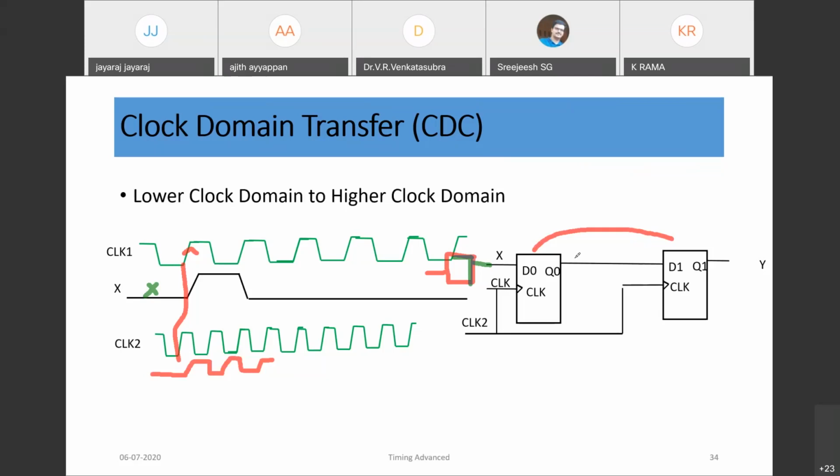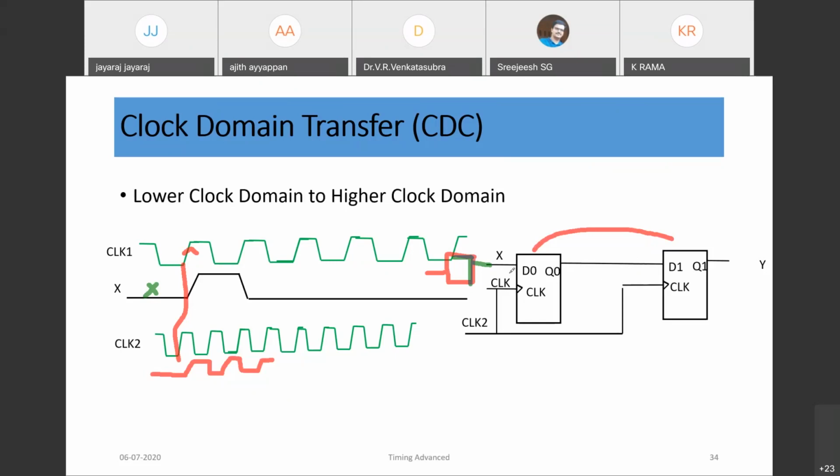So it will loop. Basically all the flops are designed by using 2 inverters back to back. That's how an SRAM cell will look. So a kind of latching operation will happen, and the output would be at VDD by 2. But after a certain time, it will come back into a stable state; that is called the metastability resolution time. So metastability should not occur. If it occurs, the circuit will malfunction. So if you use 2 flops, the metastability will go. That is what the theory says for most synchronizer design. That is also an interview question.